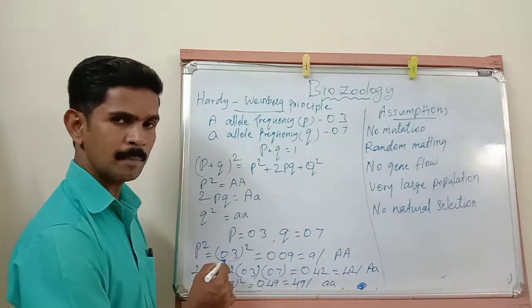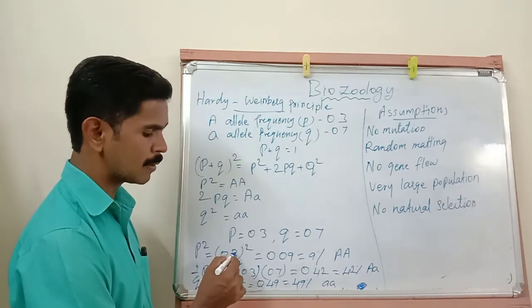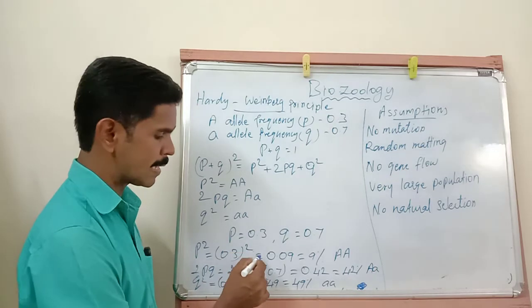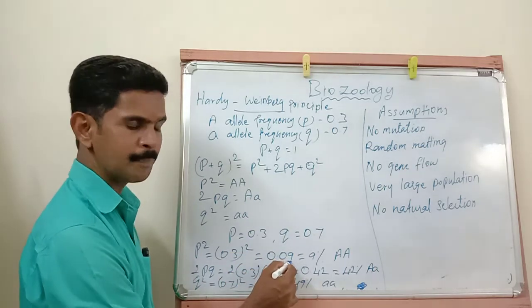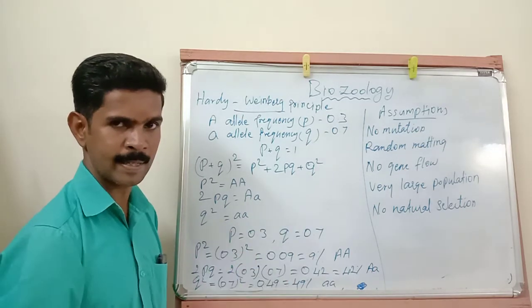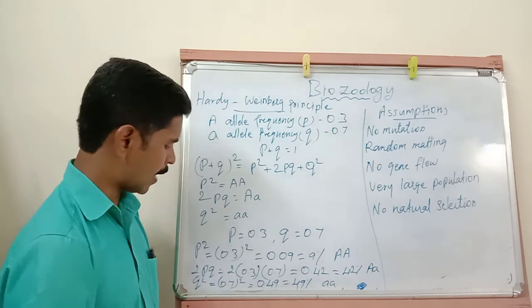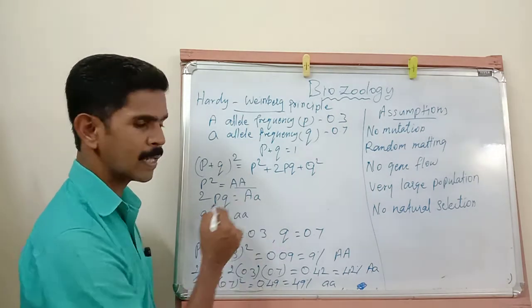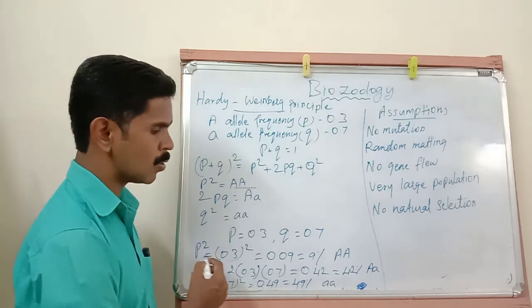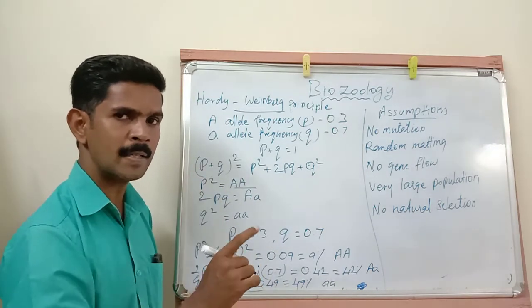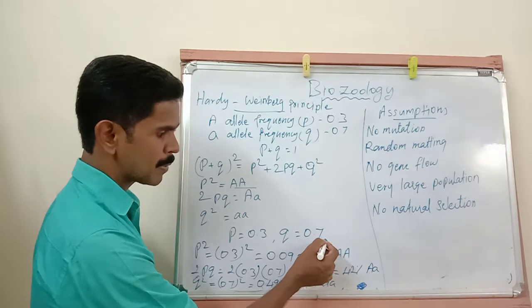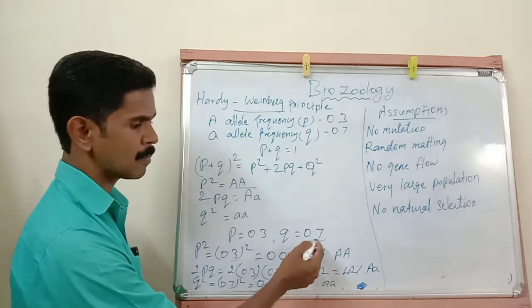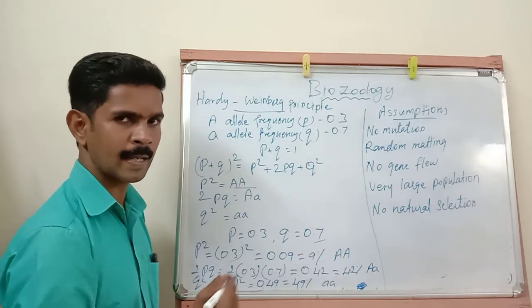P square means 0.3 the whole square is equal to 0.09. It is considered as 9%. So the P square means two capital A's. Already told you that capital A is determining dark grey color.